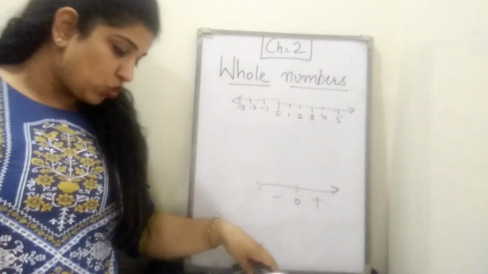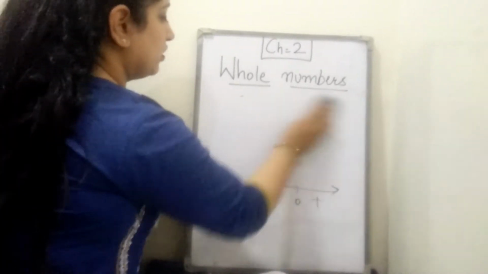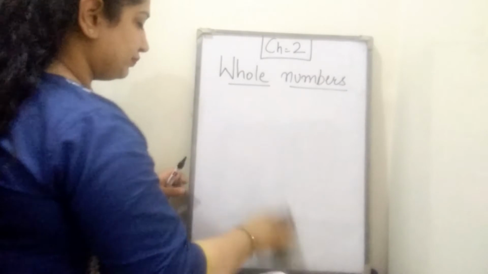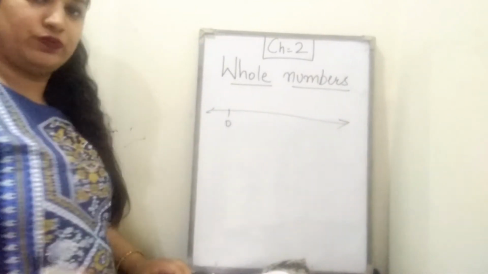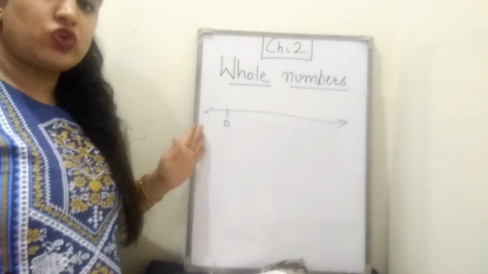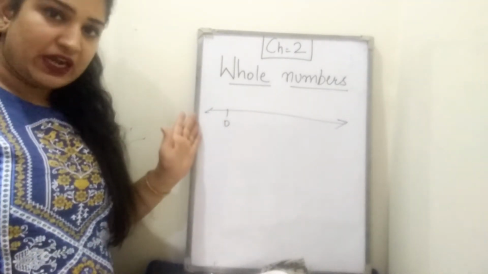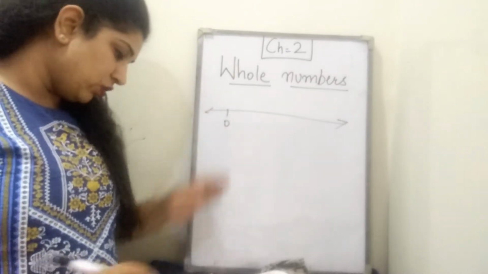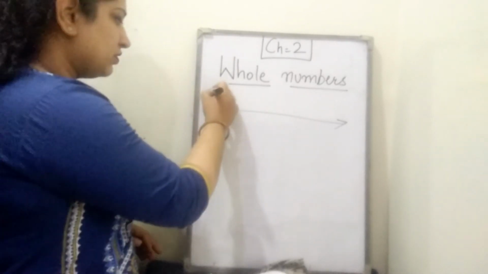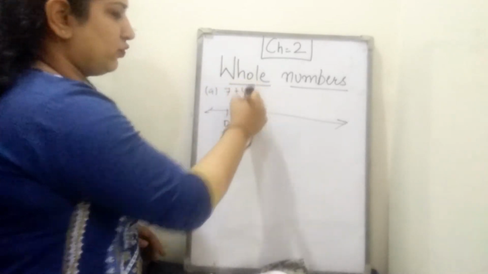Now how you will show addition on number line? You don't want negative numbers here, so directly start from 0. Okay? Left side is always represented by negative numbers, but here you don't need it, so directly start from 0. The first one is 7 plus 4.